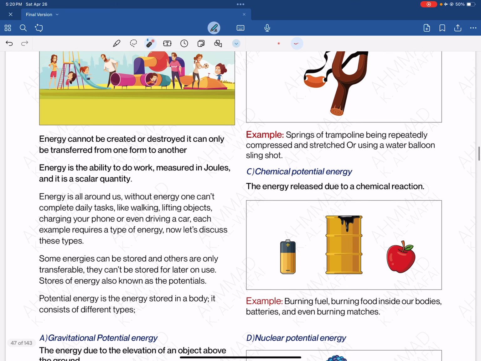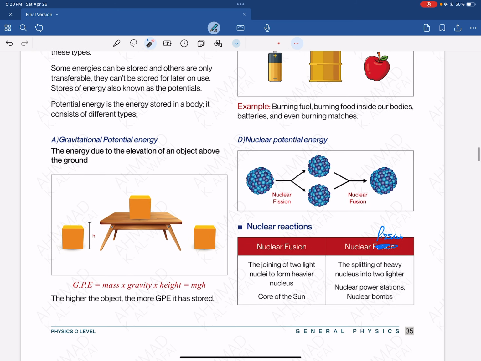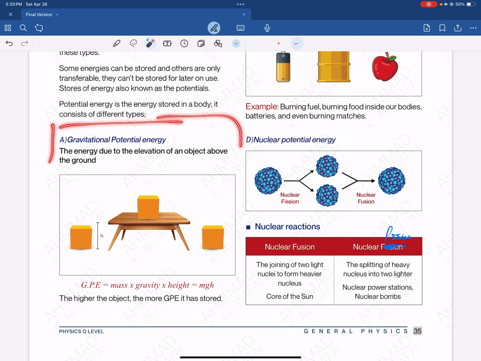So if we look at energies that are all around us, we've got two types. We've got the potentials, which are energies that can be stored, and then we're going to talk about the transferables. So I'm going to go through each one of these. So gravitational potential energy is one of the energies you have to calculate.